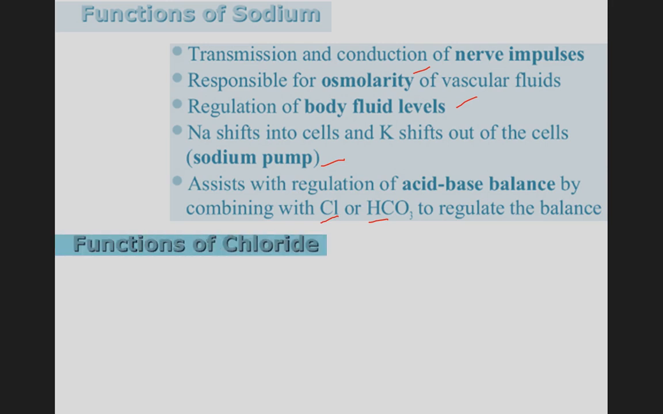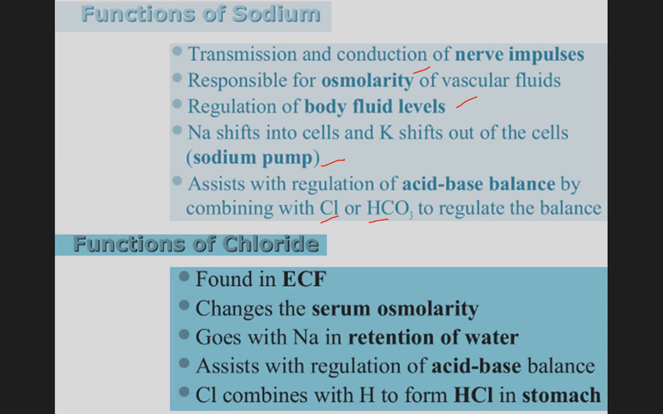The next one is function of chloride. Chloride is found in extracellular fluid, changes the serum osmolarity, goes with sodium in retention of water, and assists with regulation of acid-base balance. Chlorine combines with hydrogen to form HCl in the stomach. So HCl is formed by chlorine and hydrogen.